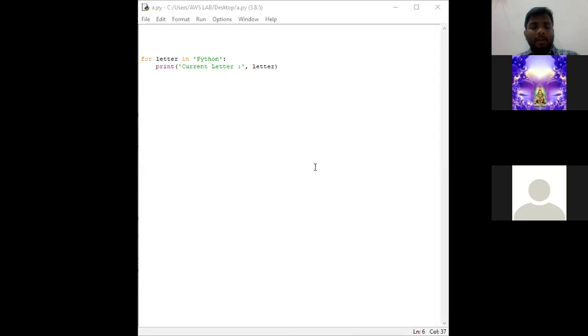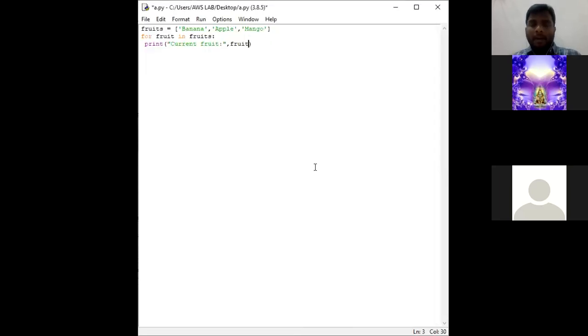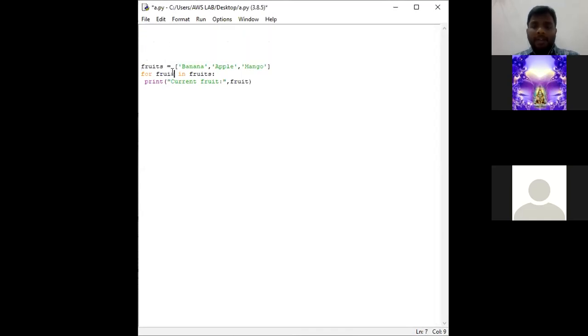Second example: we have taken fruits, where the sequence is considered in a list. Take the same file a.py, and this is the program. As I said, we shall consider i in place of fruit, so there will be no confusion for all of you. And here also we need to mention i, since it is a variable.